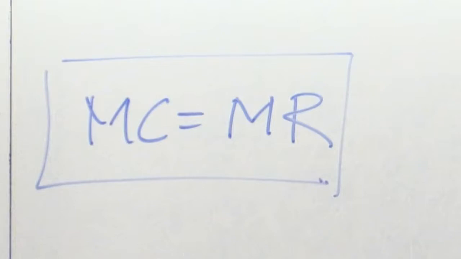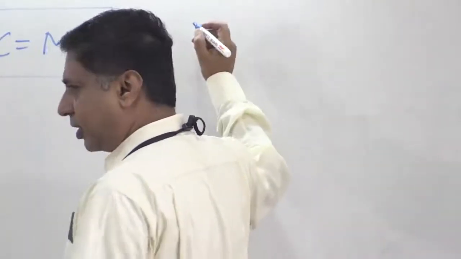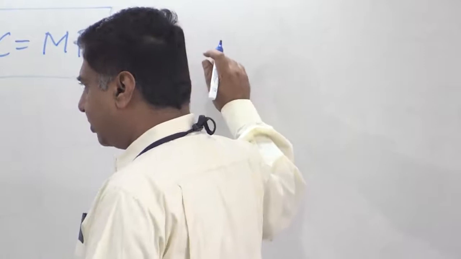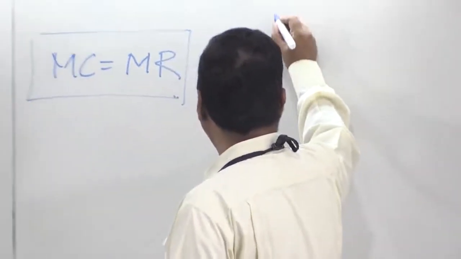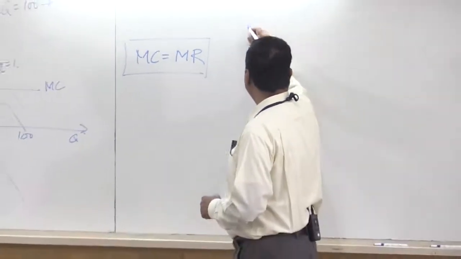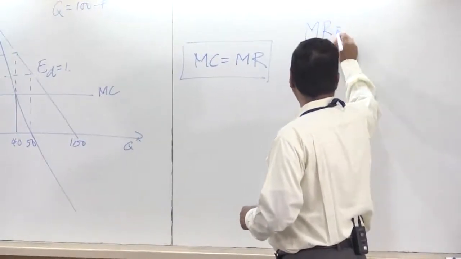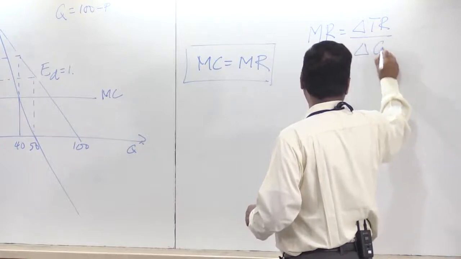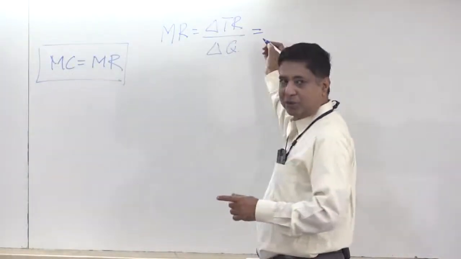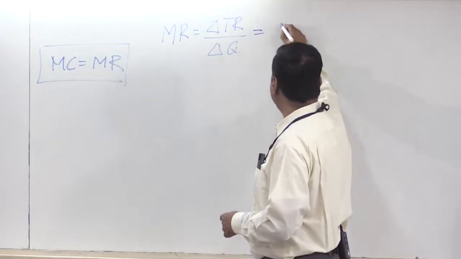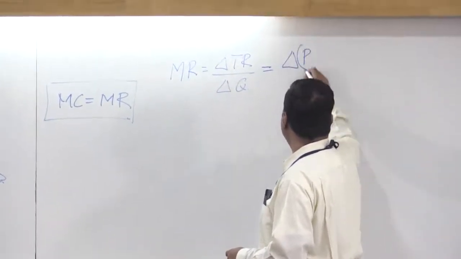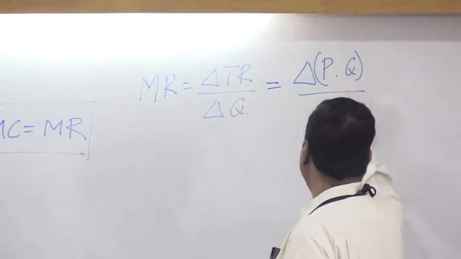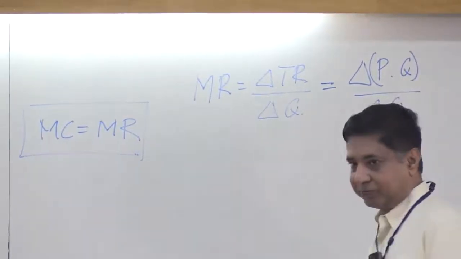So can we take this and turn it into something a little more useful? One way of doing that, I think I did this earlier, is a little bit of algebra. So what is marginal revenue? Marginal revenue can be written as change in total revenue divided by change in quantity. So what is total revenue? It's price times quantity. So this is change in price times quantity divided by change in Q, right?